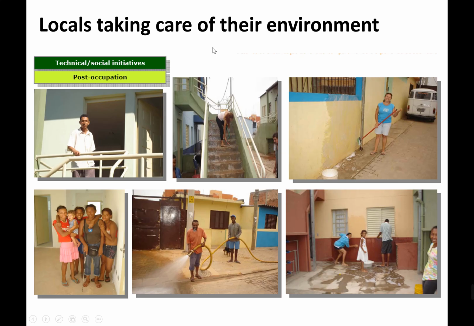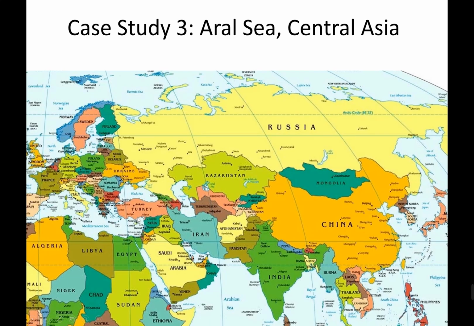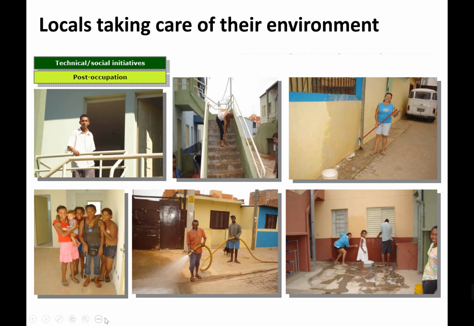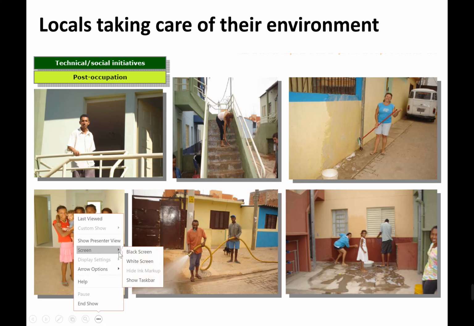So locals taking care of their environment. So this is after the initiatives. You can see that not just that the change is being made, but they're also maintaining the areas by washing and cleaning and washing down the streets, and they're all very happy about it. These pictures would have you believe. Alright, so let's very quickly recap on this. So overpopulation case study is Sao Paulo. Okay, we should probably fit it all in here.